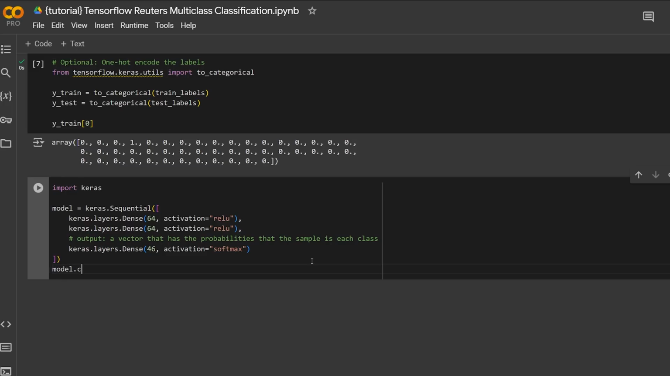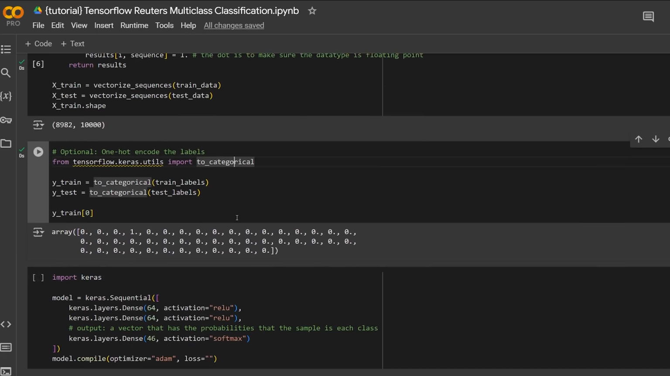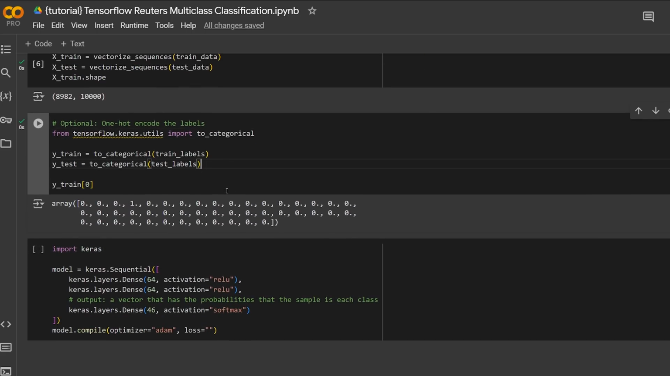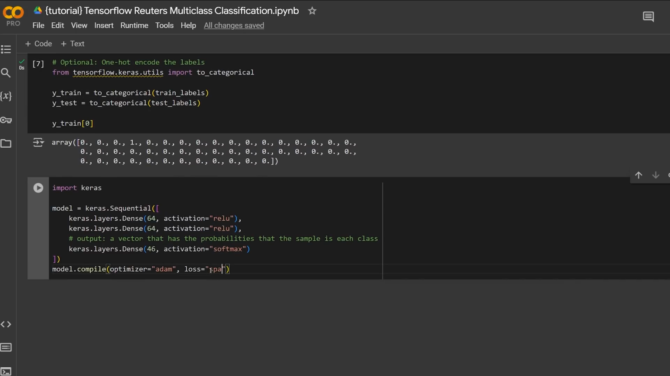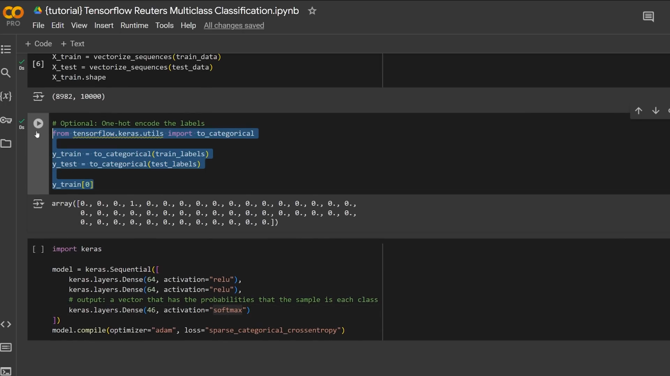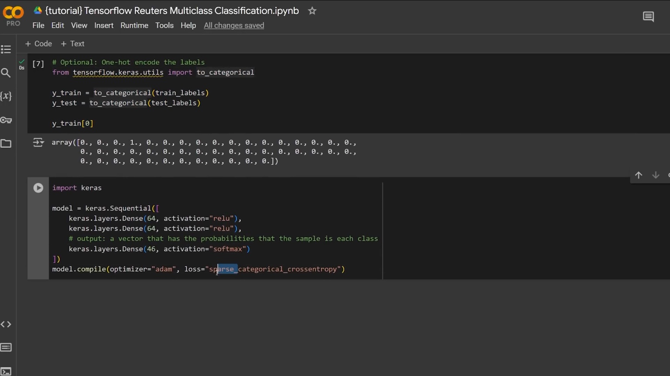So model.compile. We're going to pass it our optimizer, which we'll just use the standard Adam optimizer. We're going to do our loss. And I told you guys before that the loss will depend on what type of encoding that you do above. If you leave it as integer encoding, you're going to use something called sparse categorical cross entropy. But if you do one-hot encoding as we did above, you're just going to use regular categorical cross entropy.